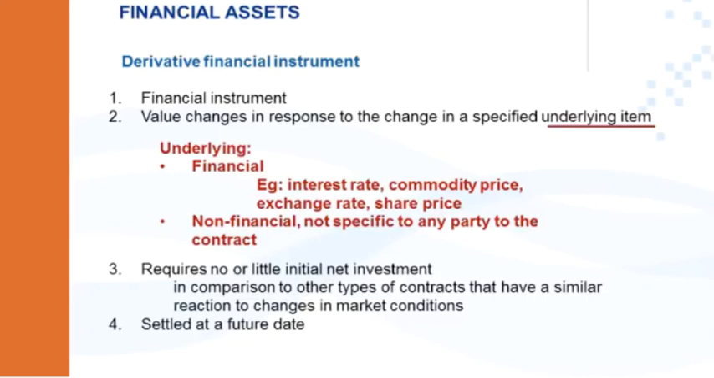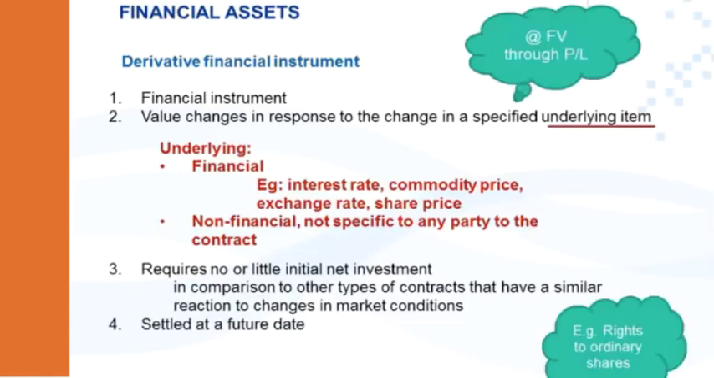So a derivative financial instrument has a very specific definition first of all. If it meets that definition, it must be in the category at fair value through profit or loss. An example is where you have the right to ordinary shares. This will be dealt with in significant detail at a later stage, and they will be referred back to this information.